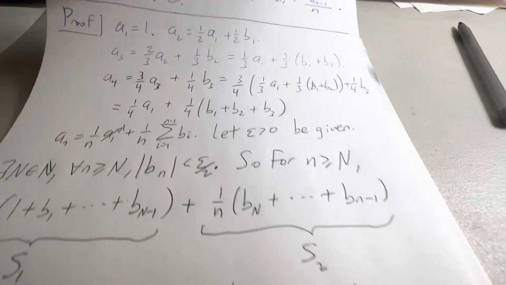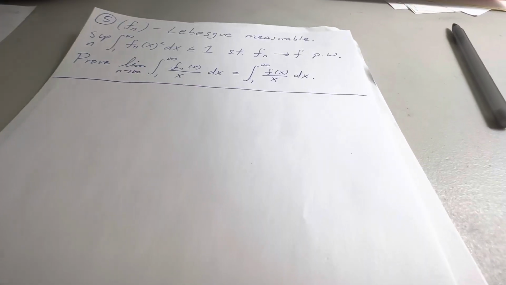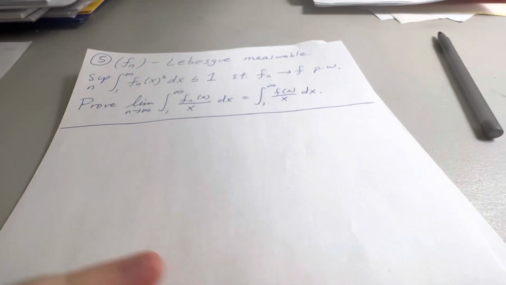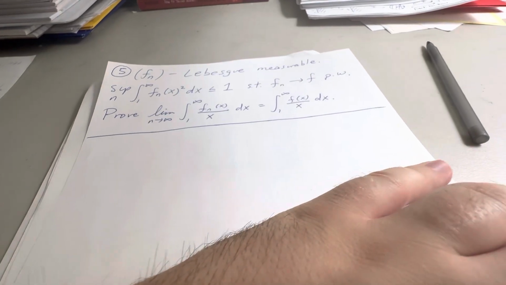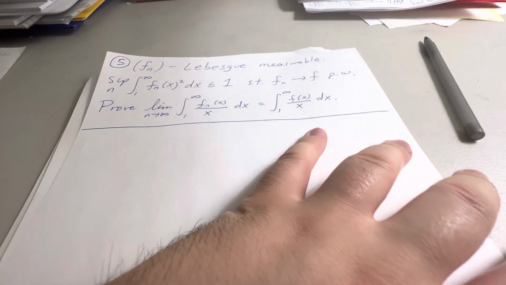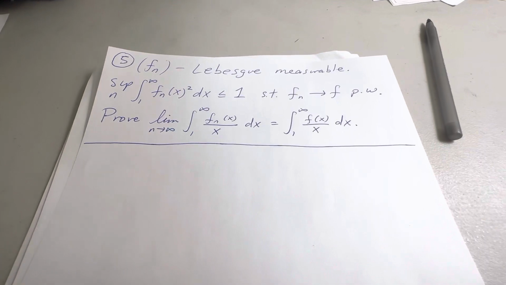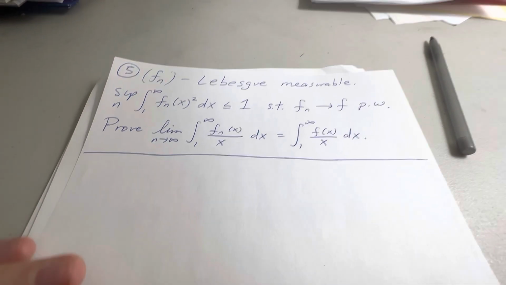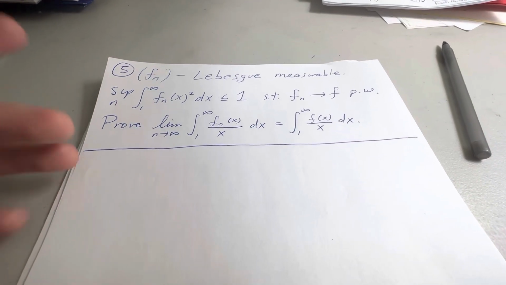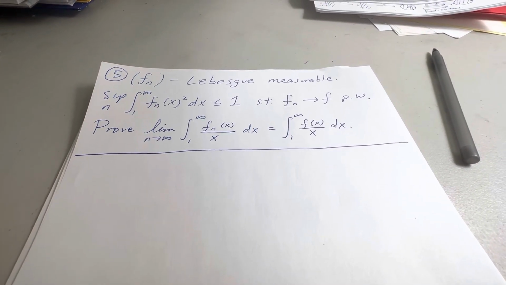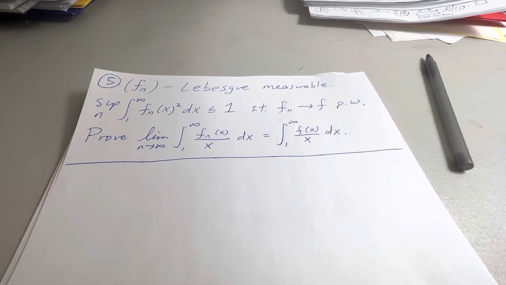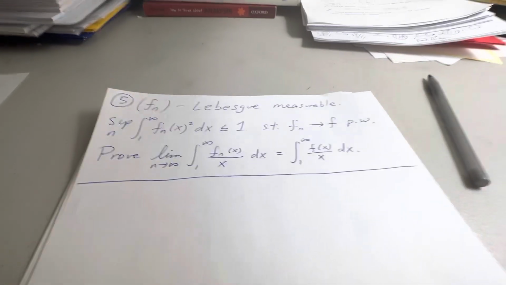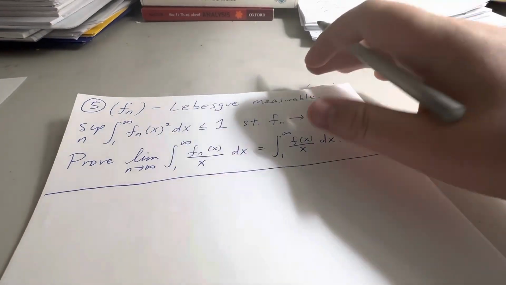Alright, next problem. So this problem's a little bit difficult. I believe the solution is on Stack Exchange somewhere. I'm not really sure where on Stack Exchange, but it was an old qualifier problem. The problem, if you know what you're doing, isn't too long, but it requires like 3 tricks in it. And to come up with those 3 tricks, if you're a first-year graduate student, can be kind of daunting.